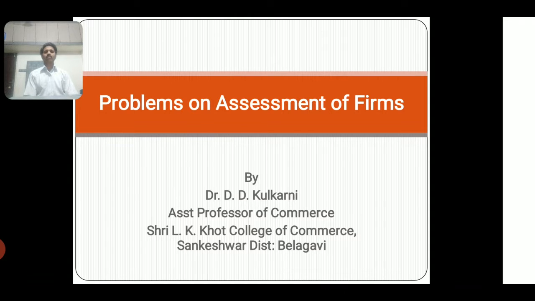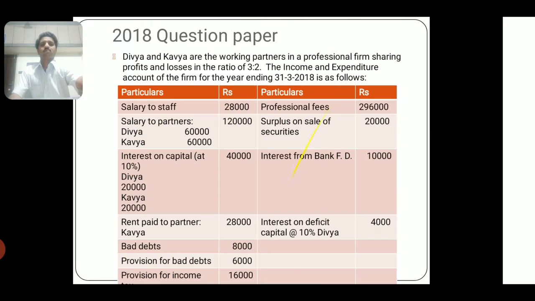In this video, I will take a problem on assessment of firms related to the computation of the total income of the partnership firm, which is a syllabus for BCom 6th semester Income Tax 2 of Rani Chennamma University, Belagavi. In this video, I will read out the question. I have taken a question from the 2018 question paper with a slight modification in the dates. The problem is like this.